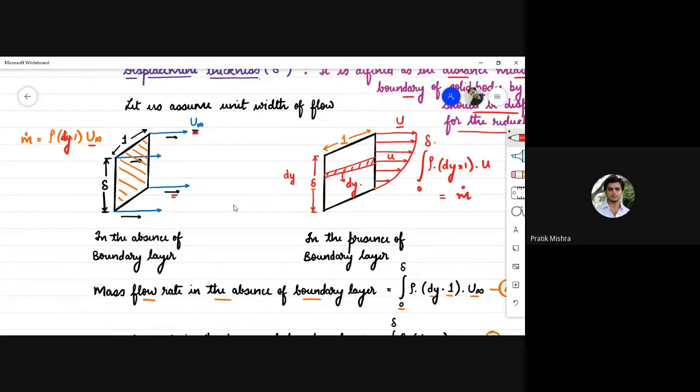In order to compensate for this reduced mass flow rate, we need to consider some additional thickness in the transverse direction. मतलब ये जो surface है, if this is the surface, इस surface के transverse direction में, we need to consider some additional thickness. Say if यहाँ तक we have a velocity gradient and this depth is delta, in order to compensate the mass flow rate, we need to consider additional depth or thickness, which is known as the displacement thickness delta star.